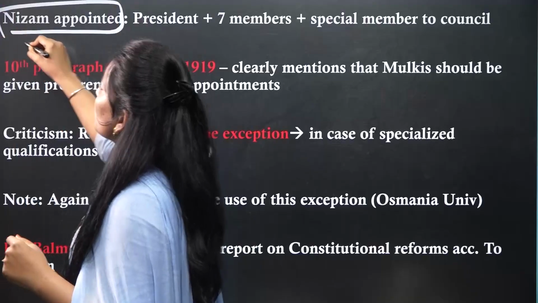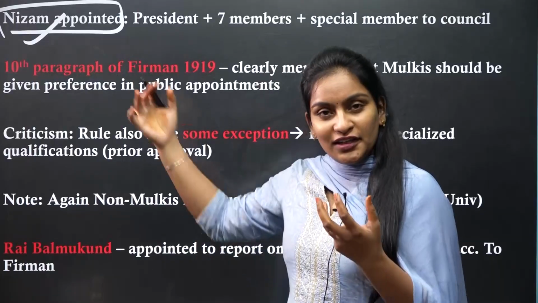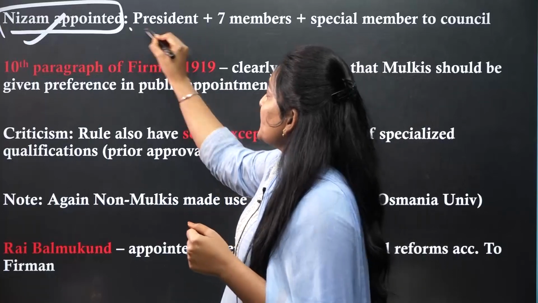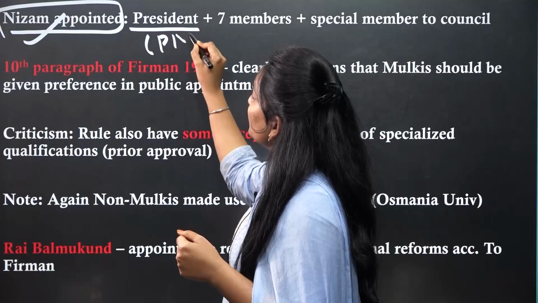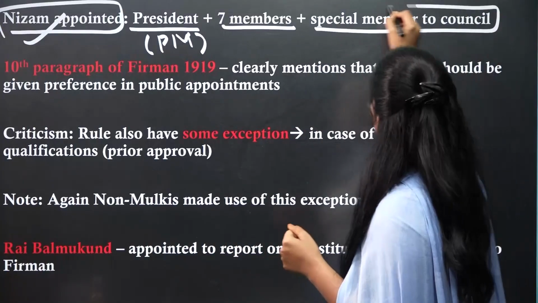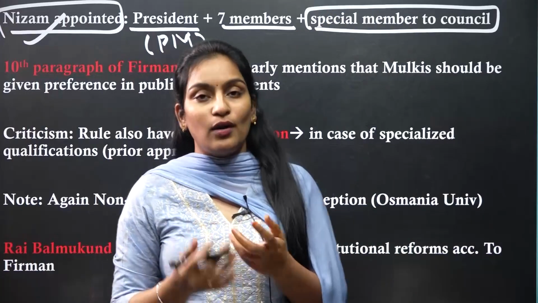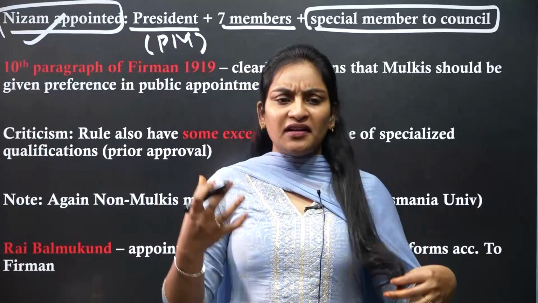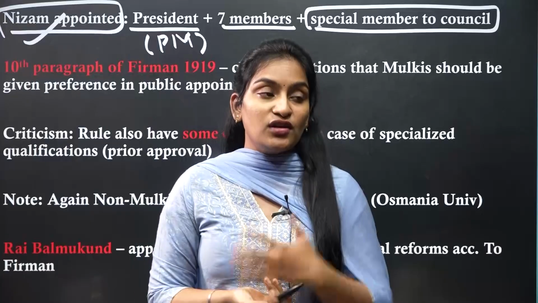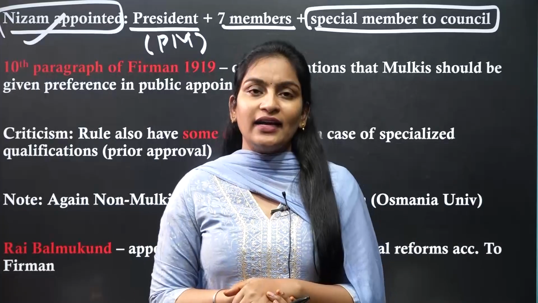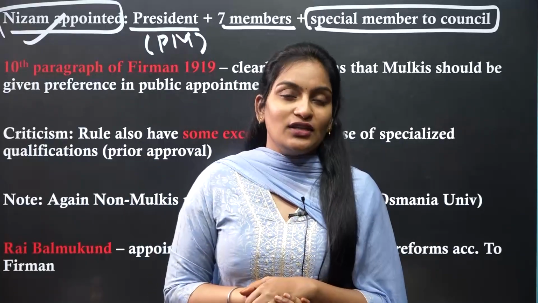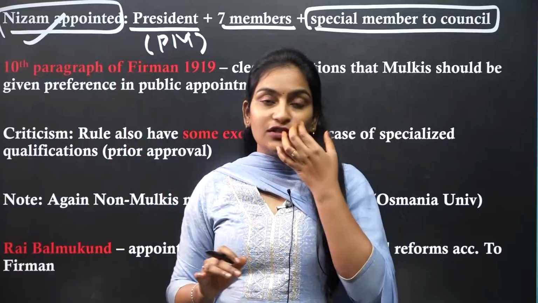So next, what happened? The executive council members will be appointed by whom? I already told you that those persons will be appointed by the Nizams. And the president, who was also the prime minister of the Nizams, and 7 members will be appointed. Even special members can also be appointed to the council. Whenever there is a requirement that we want certain dignitaries who are excelling in certain academics or the law or judicial department, then the Nizam will have the authority to appoint some special members also to this council. So this is all about the executive council.